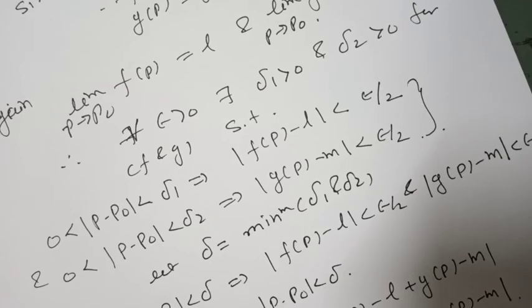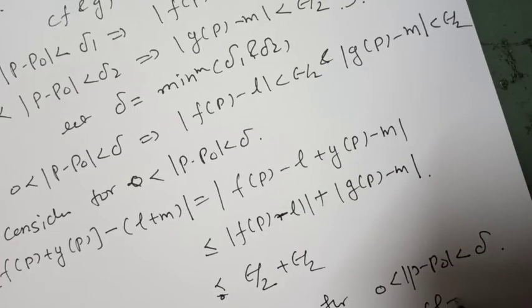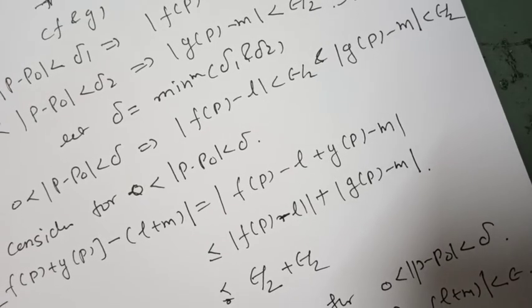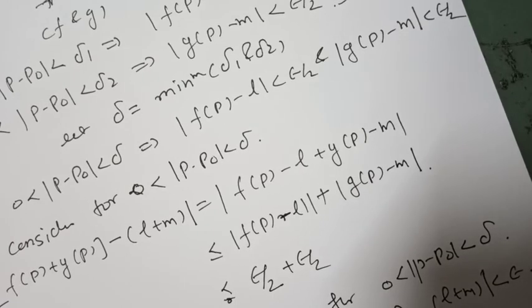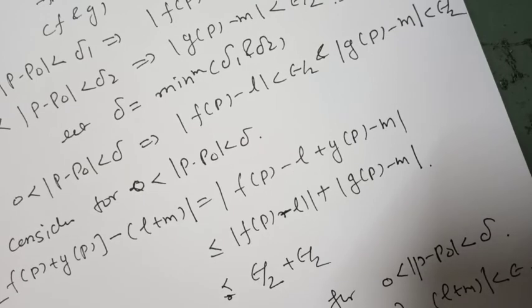Thus 0 less than mod of p minus p0 less than delta implies mod of f of p plus g of p minus L plus m less than epsilon. Hence, the limit of f of p plus g of p equals L plus m as p tends to p0.